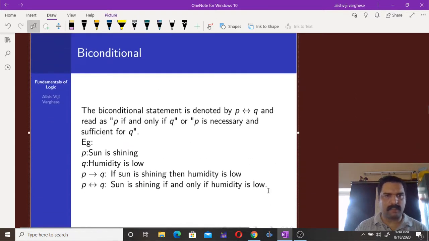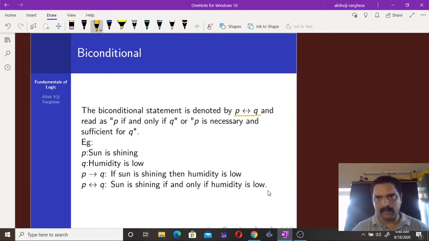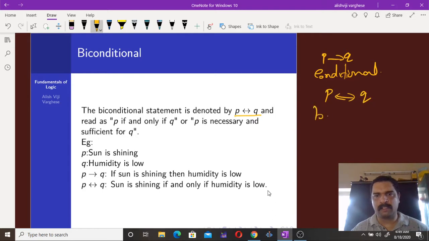Now there's another one which is known as biconditional. That is P if and only if Q. So the previous one, the implication P then Q, is also known as the conditional connective, and P if and only if Q is known as biconditional.